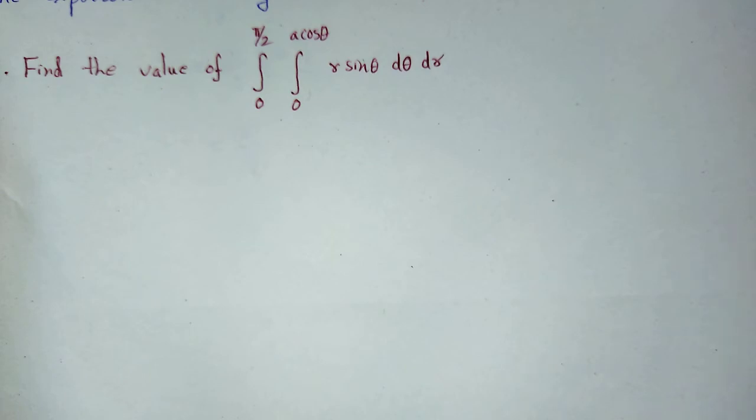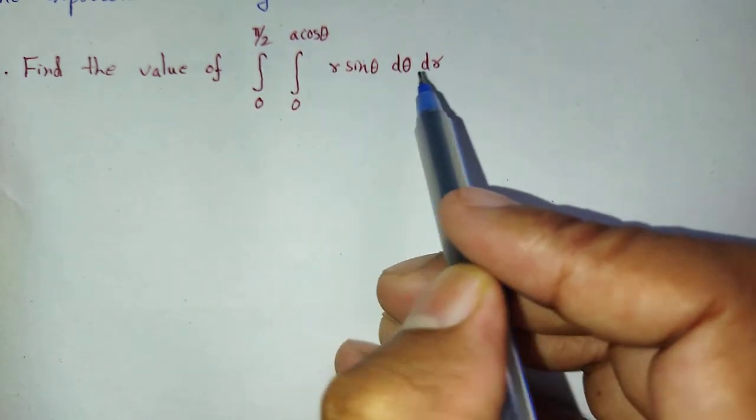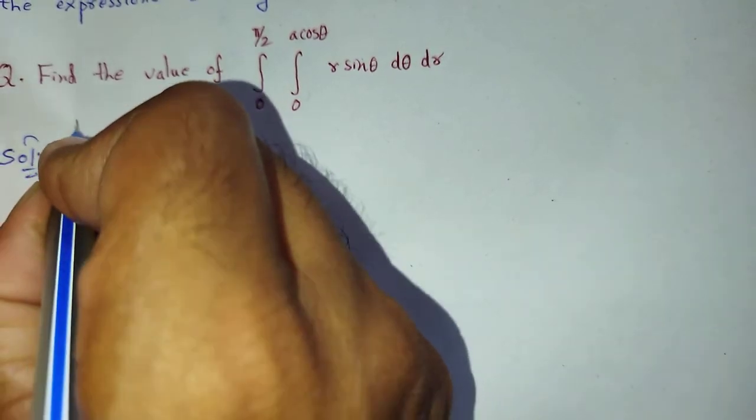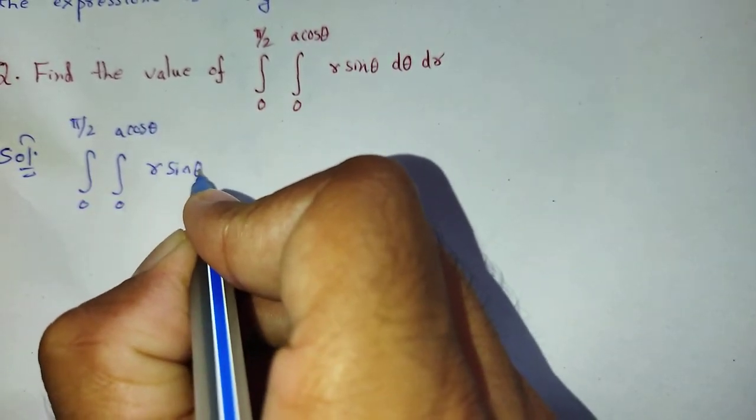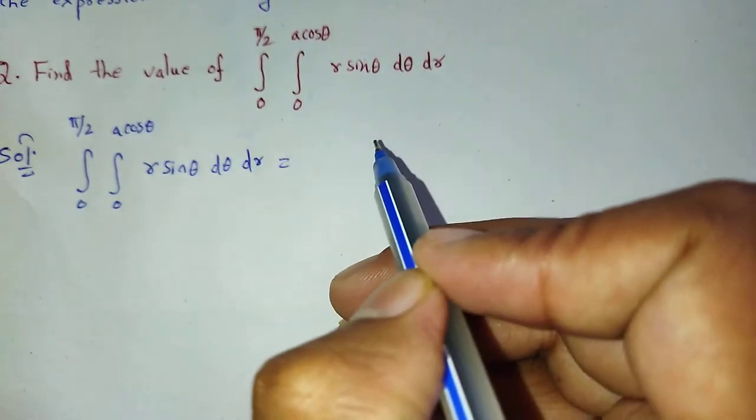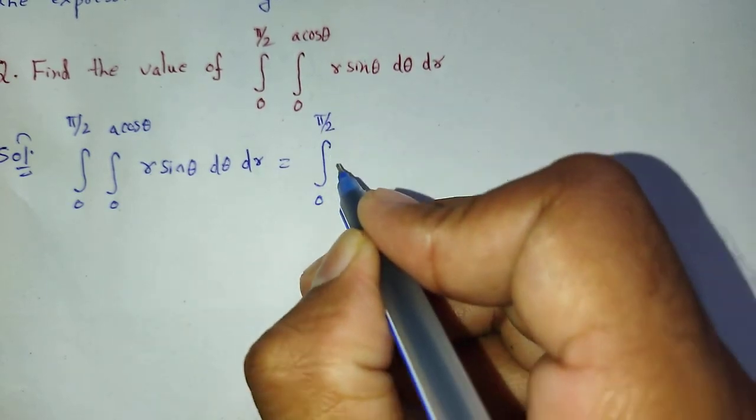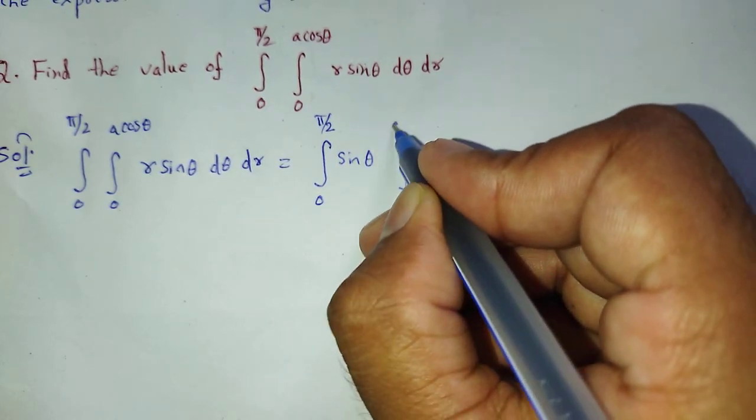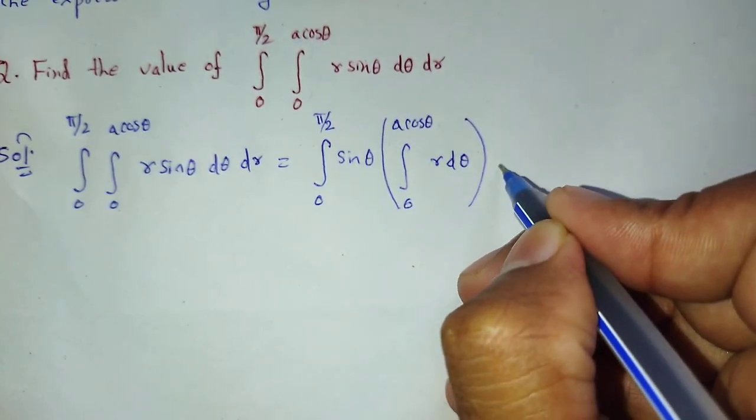Taking an example of double integration in polar coordinates, we can easily understand the concept. The question is to find the value of the integral with limits 0 to pi by 2 and 0 to a cos theta of r sin theta d theta dr. Then the solution: integration over 0 to pi by 2, integration over 0 to a cos theta, r sin theta d theta dr. First of all we integrate with respect to r, keeping theta as constant, that is integration over 0 to pi by 2 of sin theta, integration over 0 to a cos theta of r dr d theta.